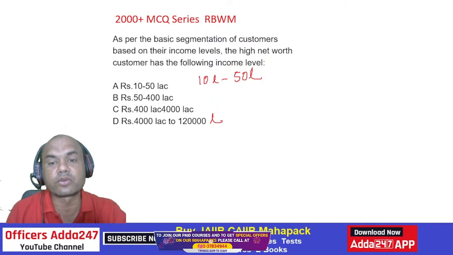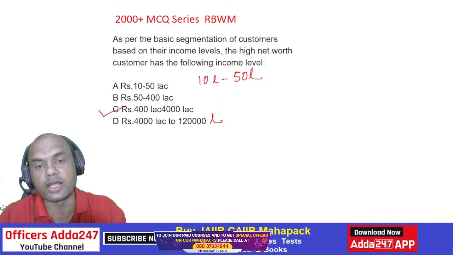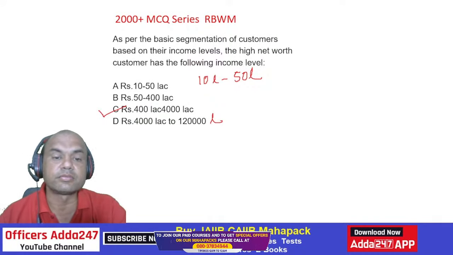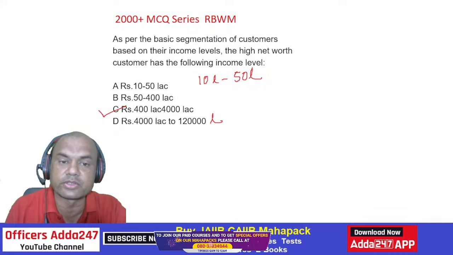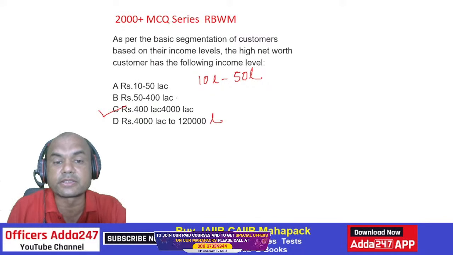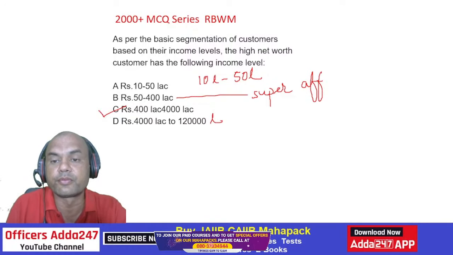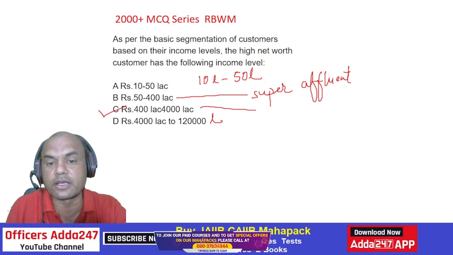So what is the answer over here? The high net worth means what? This high net worth means C, 400 to 4,000 lakhs. This is the income level of that HNI client. See, I had given you some clarification in my earlier lecture also yesterday. This person is called as super affluent, and this person is called as HNI.